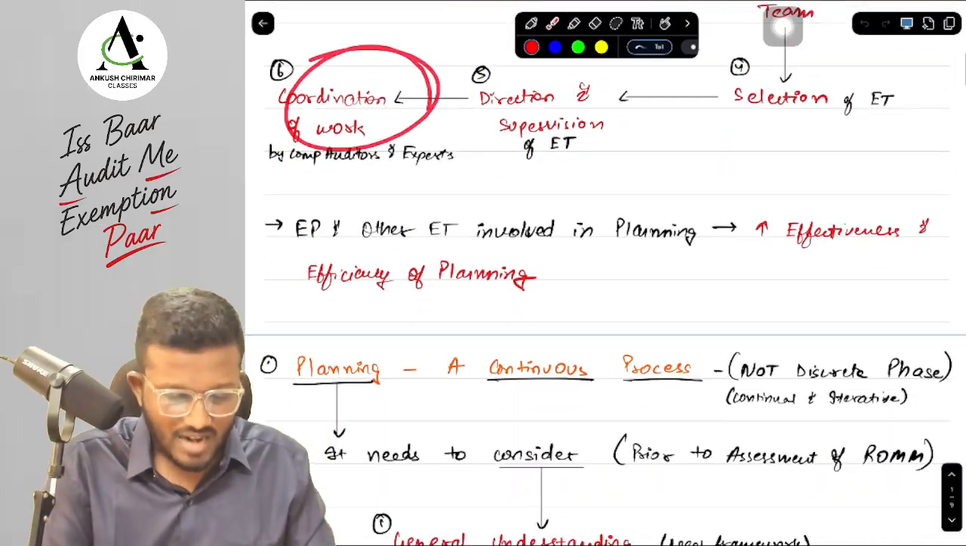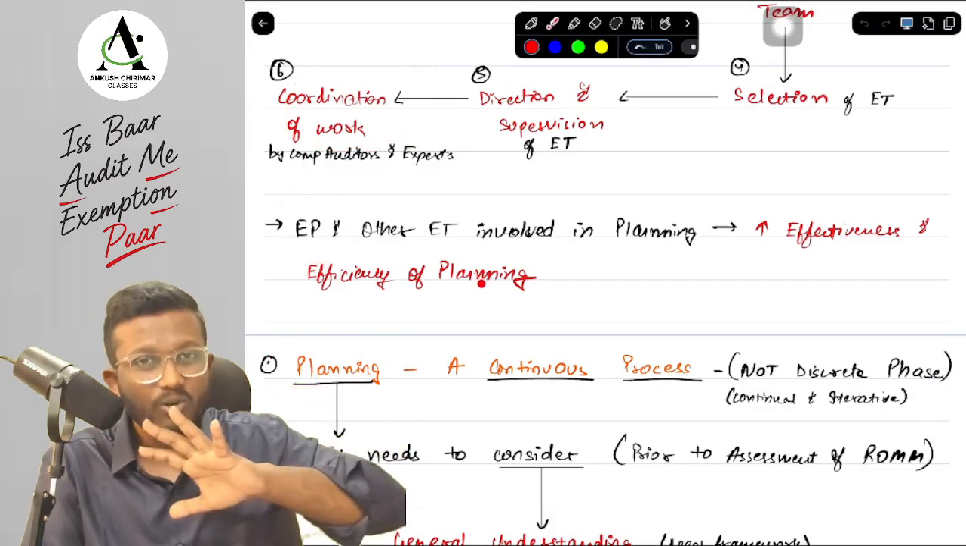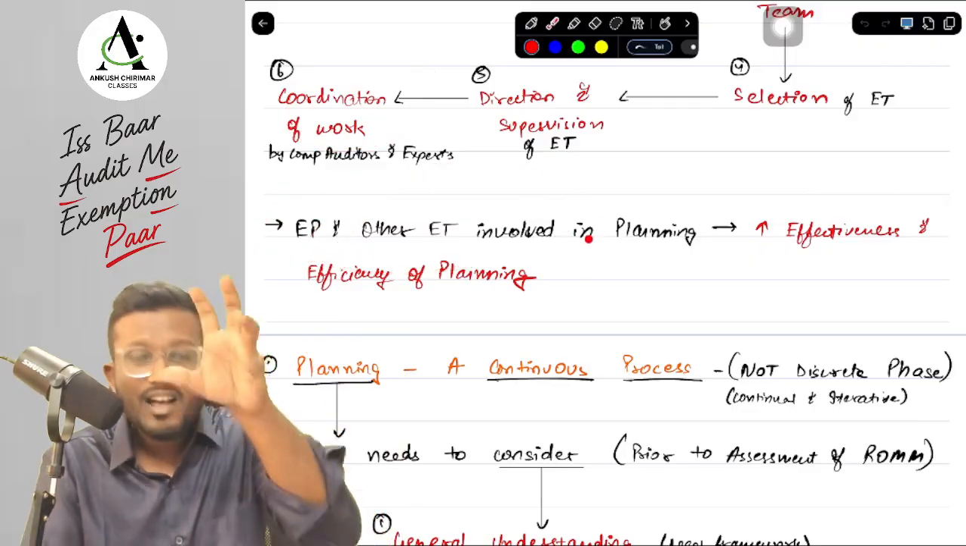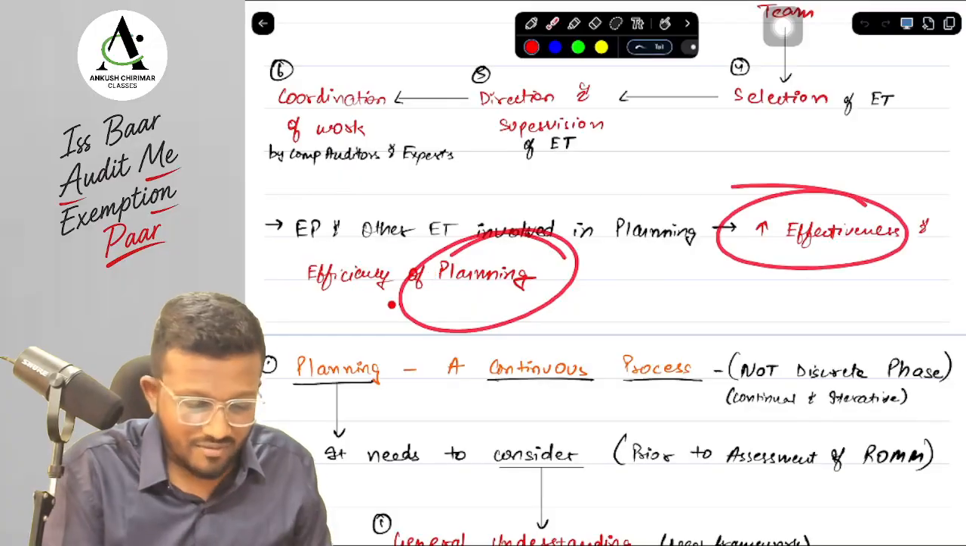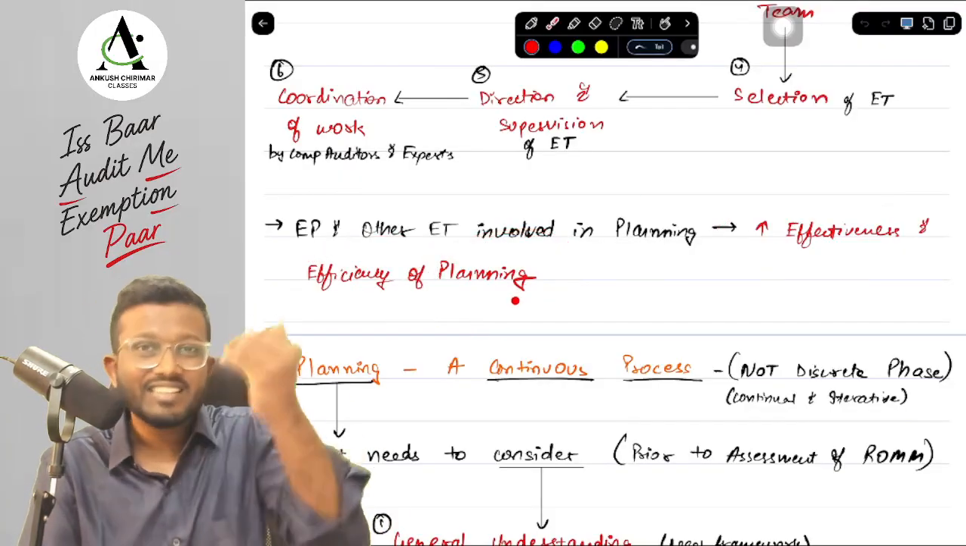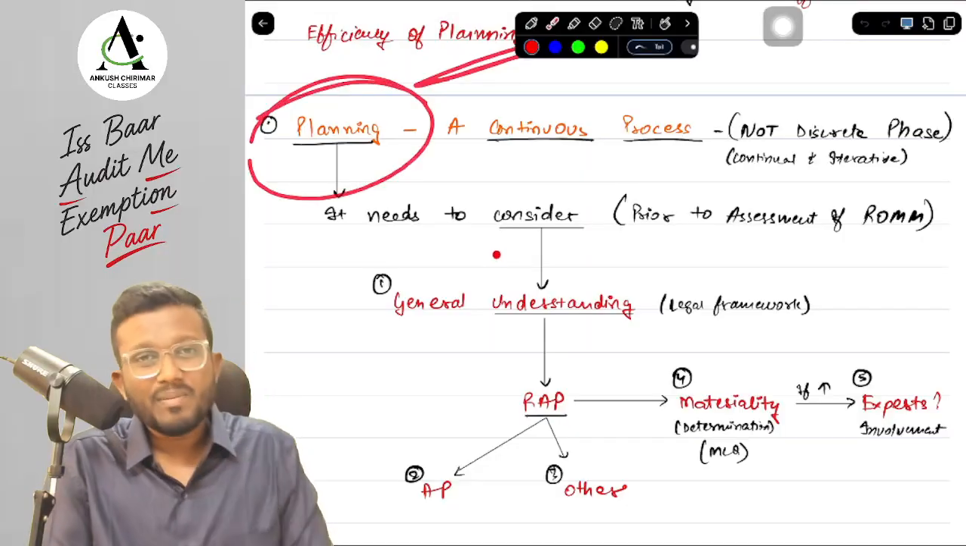Okay, yes sir. Now here, does the EP do the planning alone? No sir, not only the EP is involved in planning. The EP plus other team members are involved in planning, so that the planning is effective and efficient. Which means what, sir? The EP should involve other team members in planning to increase the effectiveness and efficiency of audit planning.